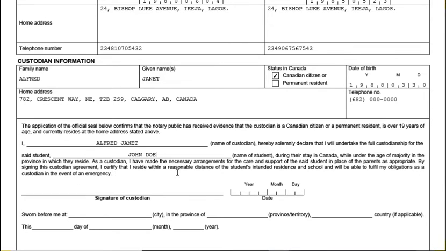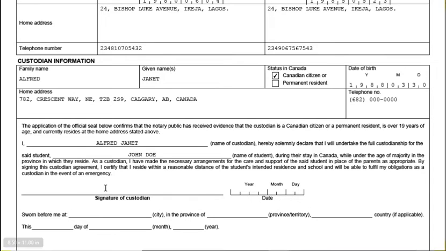So you need to read, you need to know what you are signing here. You don't just fill your details here. You need to let the custodian know what they are signing here. Even if it happens to be your family, your brother or your sister, you just need to let them know. They have to be aware, because if there is any emergency, they will be the first person the school will contact or the immigration will contact.